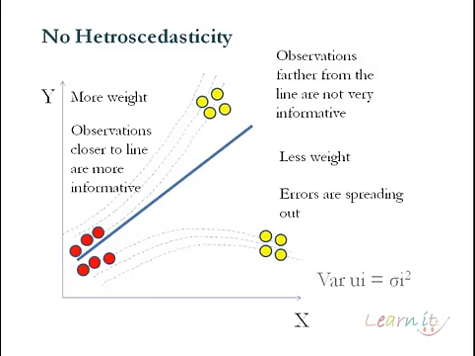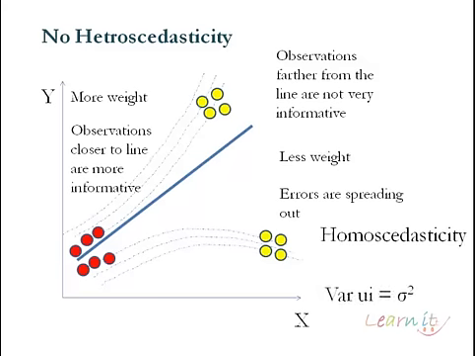But what we exactly want is the case of homoscedasticity, where the variance of ui is sigma square. That is, the variance of u1 is sigma square, the variance of u2 is also sigma square, the variance of un is also sigma square, and so on. So every error term is generating equal variance. We'll be talking in detail about this assumption later on.